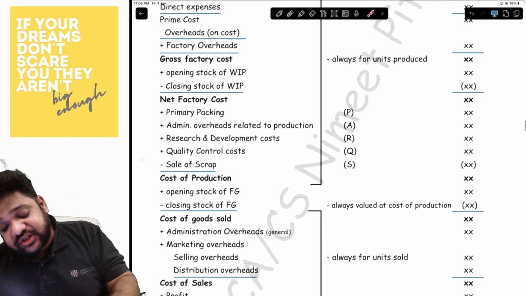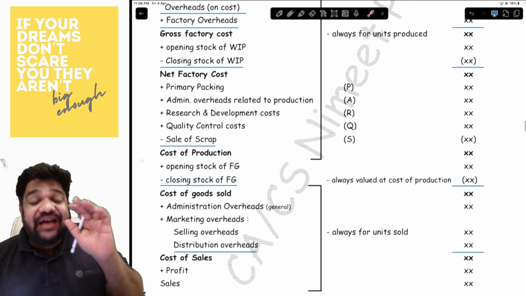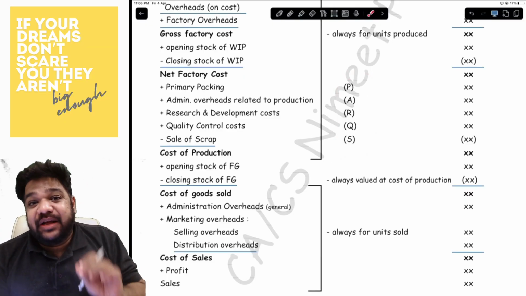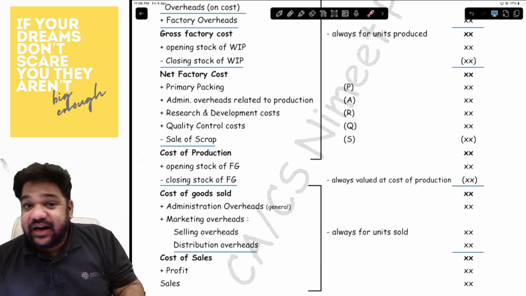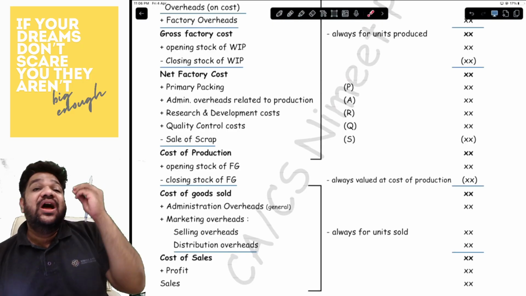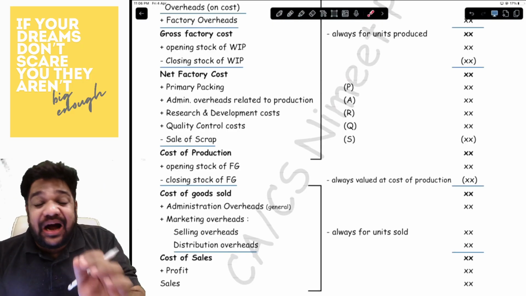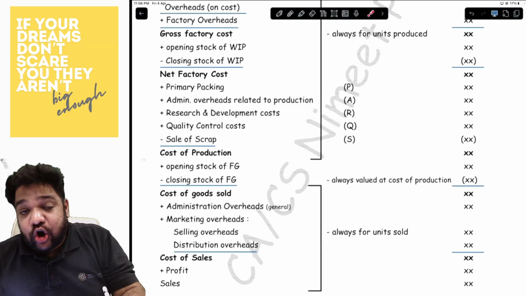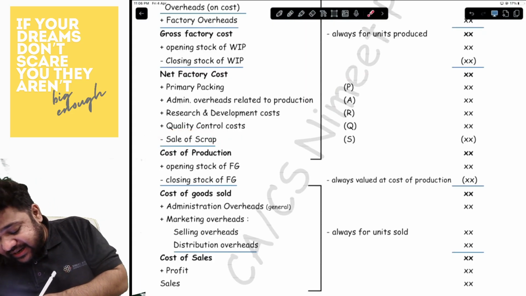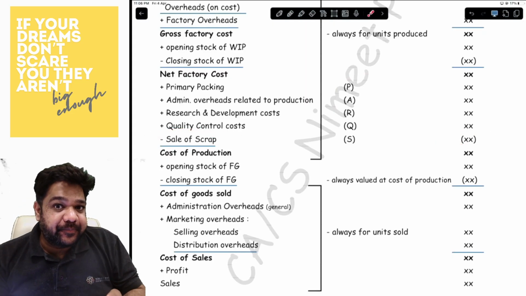After the net factory cost, under the new format, there are 5 items added. I like to call it parks. P for primary packing, A for administration related to production, R is research and development, Q is quality control, S is sale of scrap. But please understand, we are making a cost sheet. The sale of scrap is a revenue, which is why it is written under negatives.